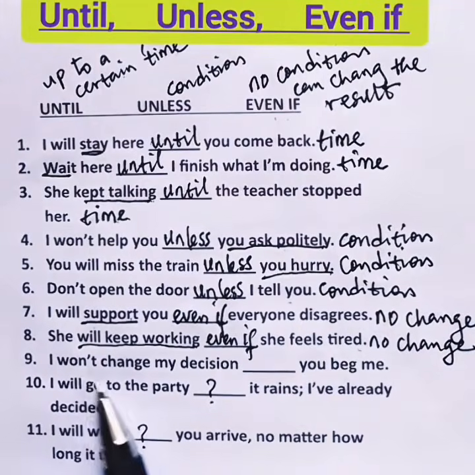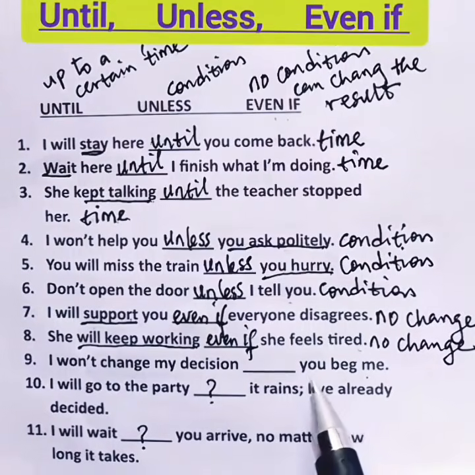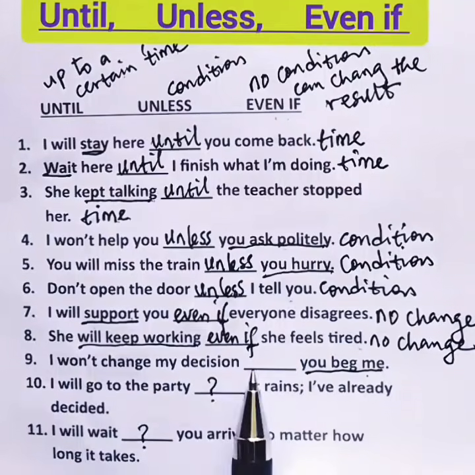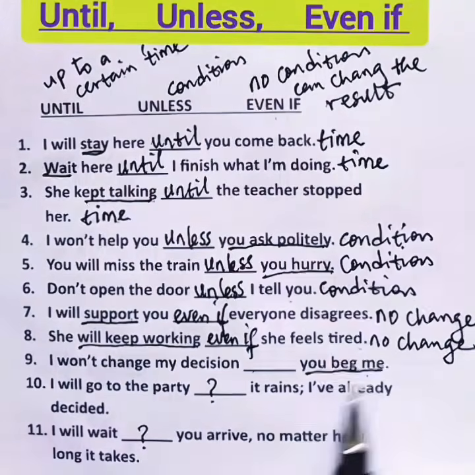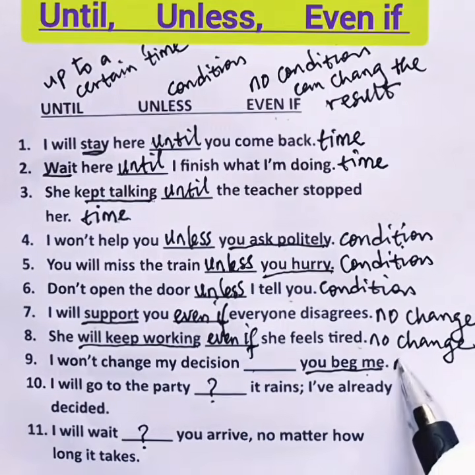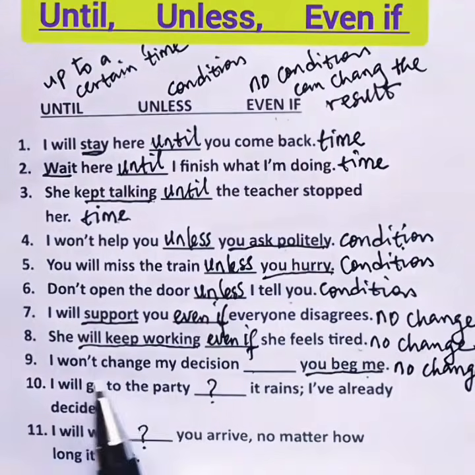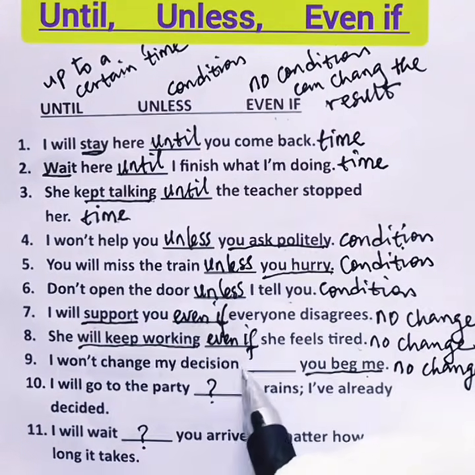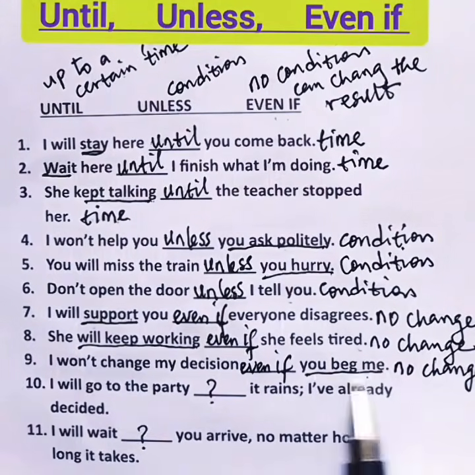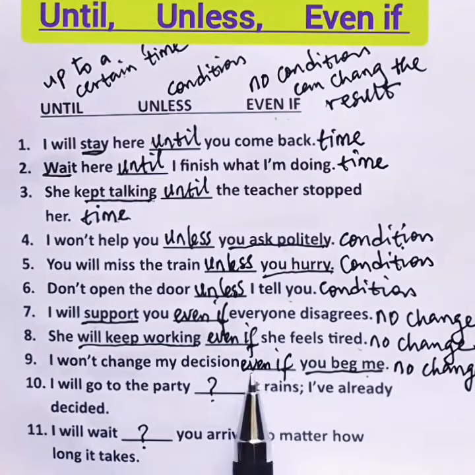Okay? 9. I won't change my decision, blank, you beg me. Here we have a condition, but using even if here shows that whether you beg me or not, I won't change my decision. So here, the result will not change. No change at all. I won't change my decision, even if you beg me. So whether you beg me or not, I will still not change my decision. That's the function of even if.